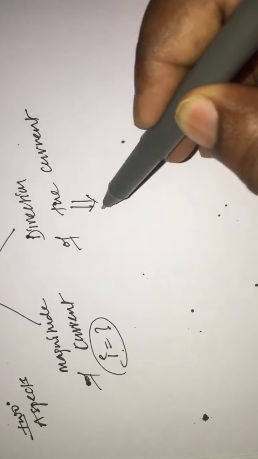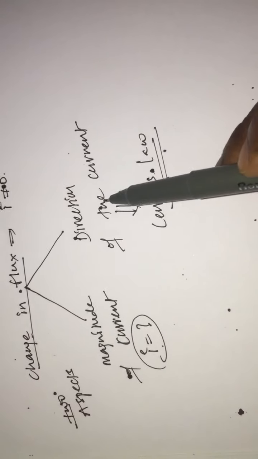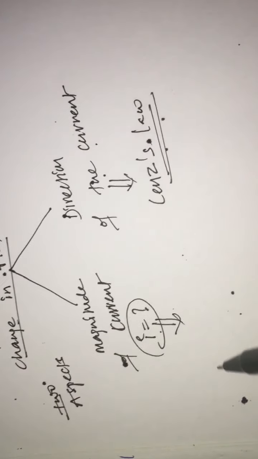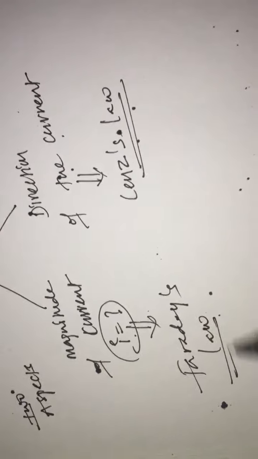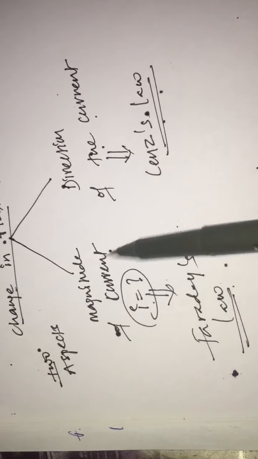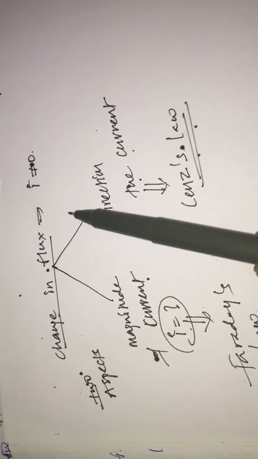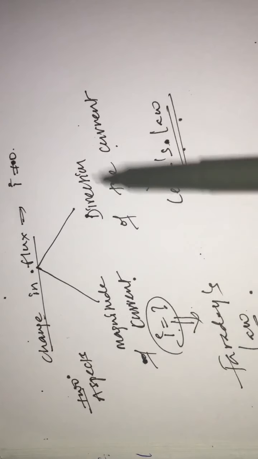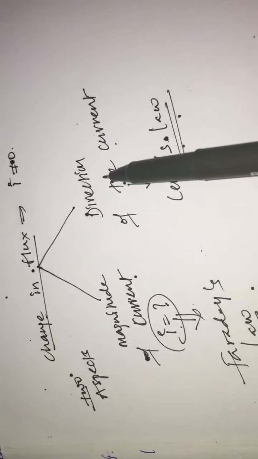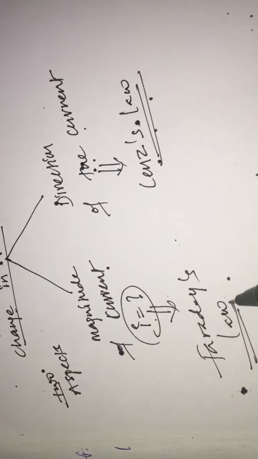For the direction of the current we are using Lenz law. Which law, sir? Lenz law. We are using Lenz law to determine the direction of current, and we are using Faraday's law to determine the magnitude of current. So basically the change in the flux linked with the loop will result in generating current in the loop. Current has both magnitude and direction. To determine the direction of current, we use Lenz law. To determine the magnitude of current, we use Faraday's law.